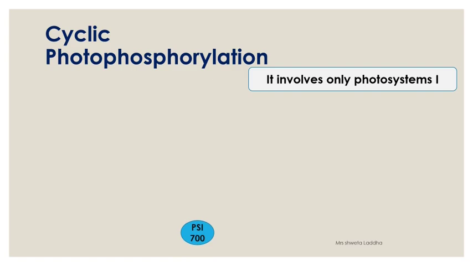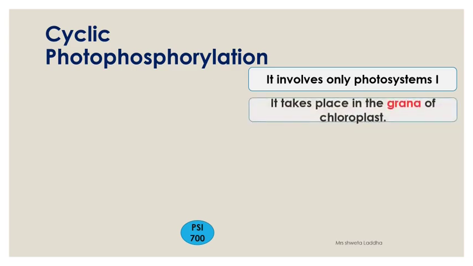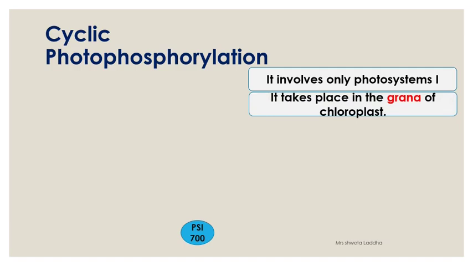So this is photosystem 1, and we know the chlorophyll a forming the reaction center absorbs at wavelength 700. It takes place in the grana of the chloroplast, specifically on the wall of the thylakoid, in the photosystems. This process begins. Now, what happens? As soon as light energy falls on PS1, all the accessory pigments present in PS1 absorb the light energy, get excited, and give away the electron to the reaction center.